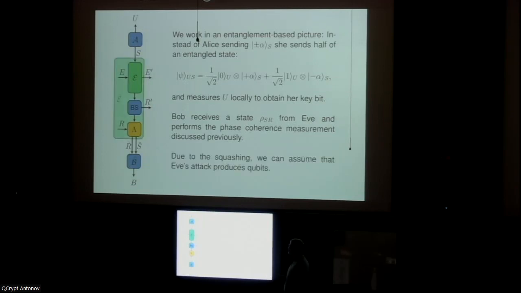Sure. One thing I can say is we're not the first people to do this sort of squashing argument. The squashing map that we find here is somewhat similar to known squashing maps for BB84, which at least for me was surprising. And for a long time, I didn't have hope that we could actually find this map.